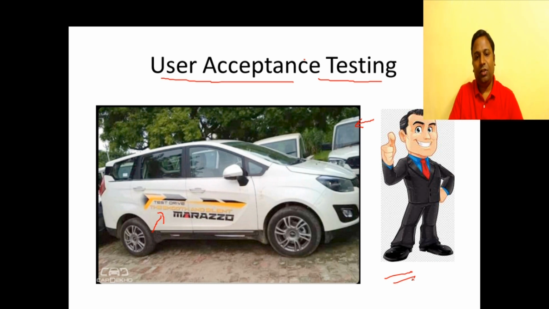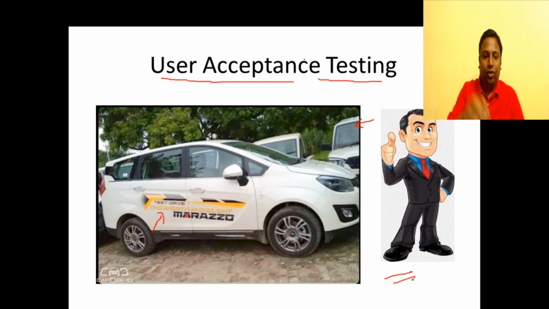So the various levels of testing we have seen so far are unit testing, integration testing, system testing, and finally user acceptance testing. Frankly speaking, there is no end to testing. You cannot really test a car in all these kinds of scenarios, in all the kinds of terrains, with all the parameters put together. So every time a customer takes the car out, he is really performing some kind of testing.